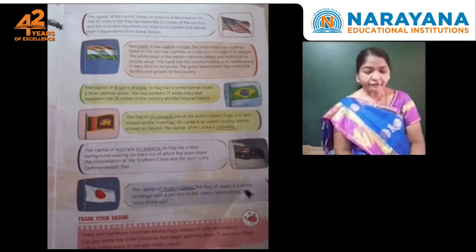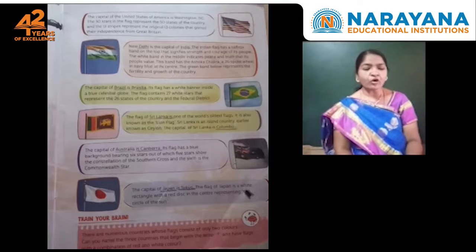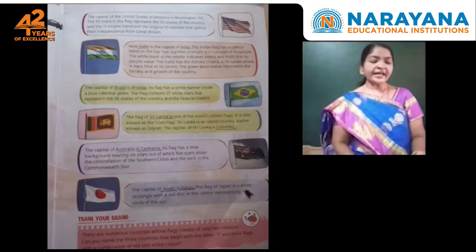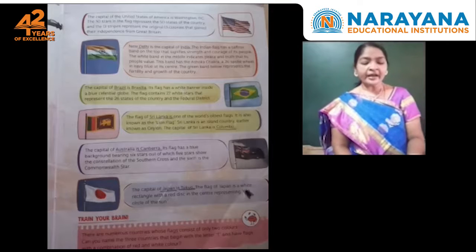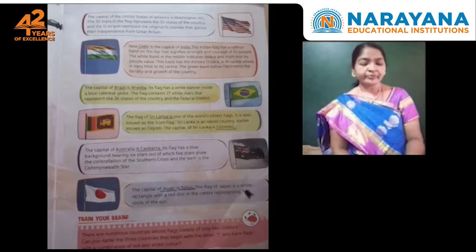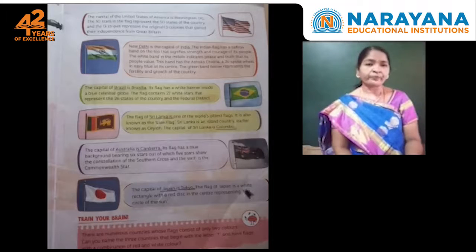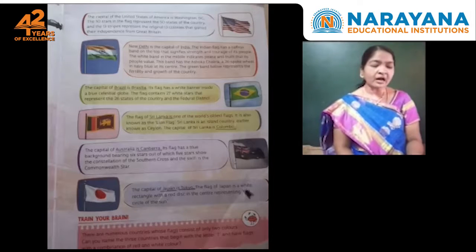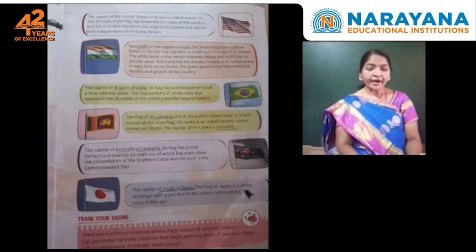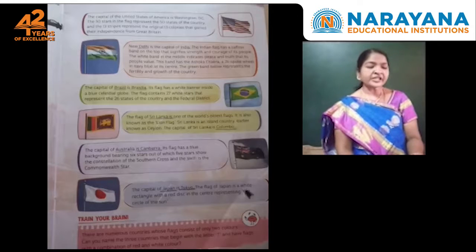And the flag of the next one given is Sri Lanka's. The flag of Sri Lanka is one of the world's oldest flags. So that is the oldest flag, children. It is also known as the lion flag. Sri Lanka is an island country earlier known as Ceylon. The capital of Sri Lanka is Colombo. What is the capital of Sri Lanka? Colombo. And next here given is the Australian flag.